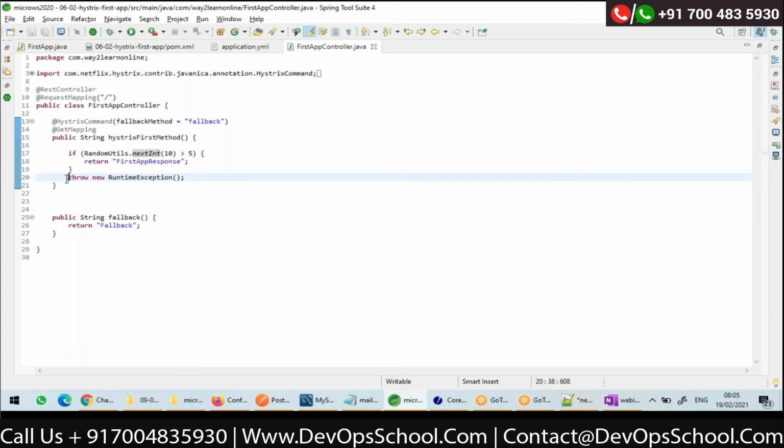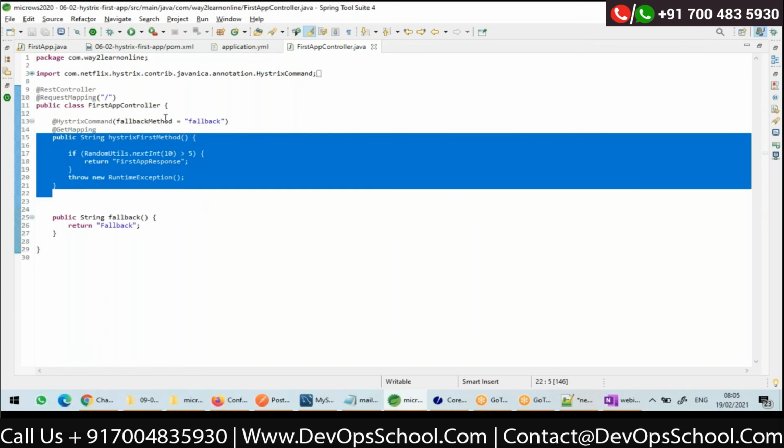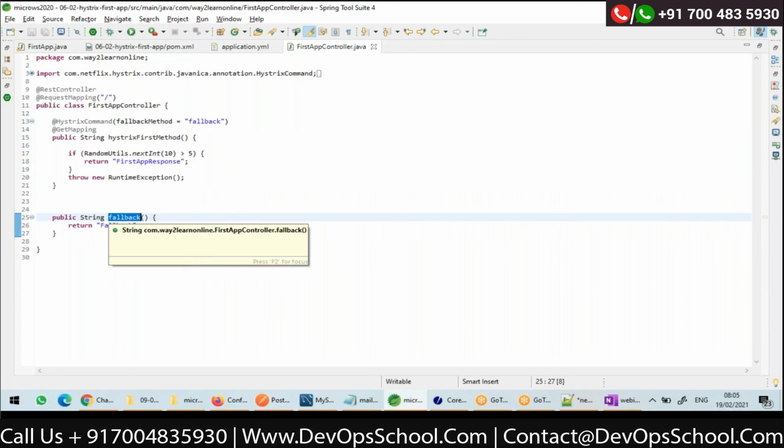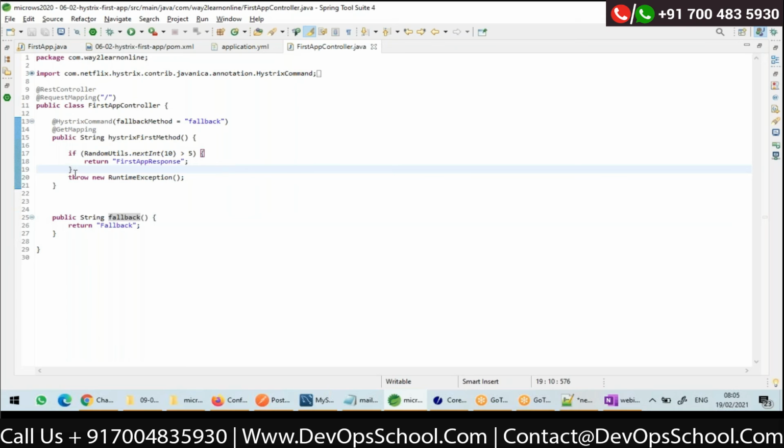Assume that here you have a logic to make a REST API call to some other service, which will generate an exception. Just to simulate an exception, I'm manually throwing this. So if this method throws an exception, this is a fallback method to get executed. If an exception is there, I should get the response given by my fallback. If no exception, I should get this. That's it.